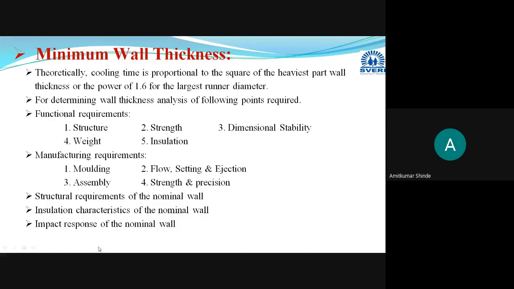Then the structural requirement and some material properties which affect insulation characteristics and impact response. So these four or five factors you have to consider while analyzing the wall thickness: functional requirements, manufacturing requirements, structural requirements, and characteristics like insulation and impact resistance. All these you have to study before determining the wall thickness.